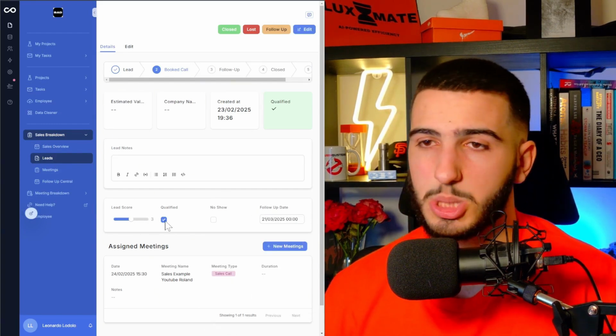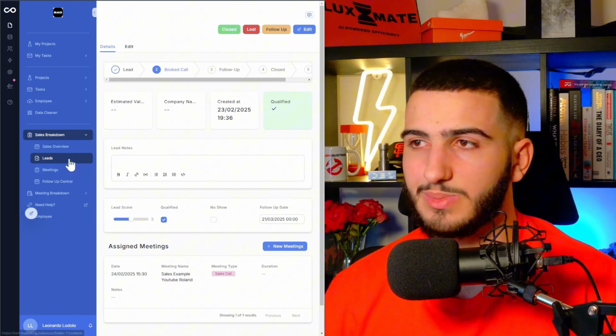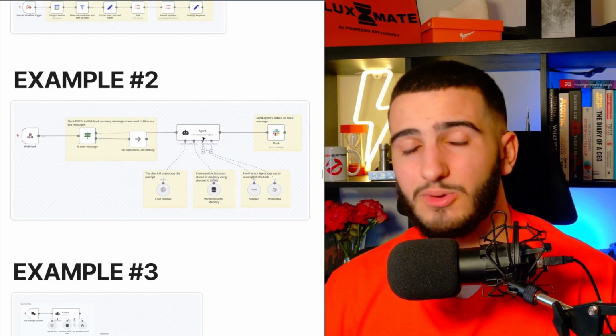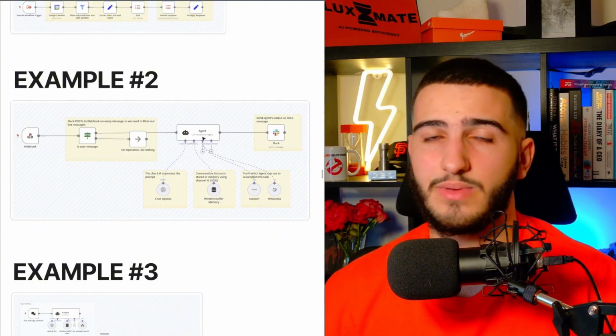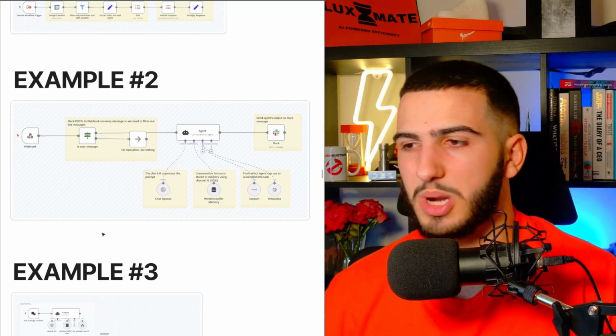Same thing with qualification. I can be like, hey, by the way, this specific lead wasn't qualified. It can go ahead and find that specific lead and automatically update them for me. Once again, all within Slack, which if you're using it as your main communication hub, is a lot better, having everything integrated in one space. So you don't have to be scattering around different tools to try and figure something out.